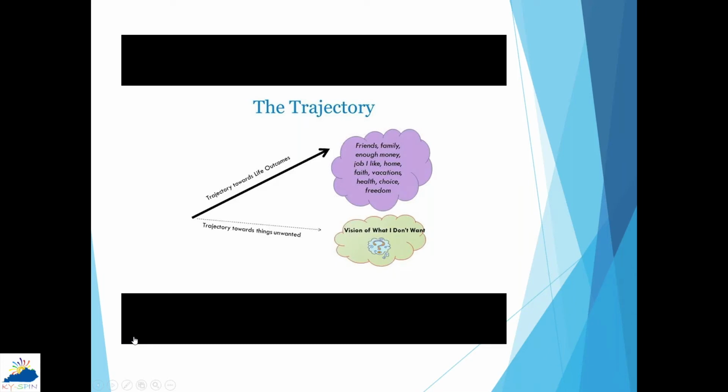But what we also know is this concept of really helping people be able to articulate what don't they want. So if you start thinking about it, many people know what they don't want. Maybe they're a little unclear of what they do want, but they can definitely tell you what it is that they don't want. I ask that question to parents all the time, and they say things like, I don't want my child to be lonely. I don't want them to be abused. I don't want them to be harmed. I don't want them to be dependent on people. We know by thinking about what they don't want and thinking about their trajectory, we can begin problem solving and developing the supports that are important to them.